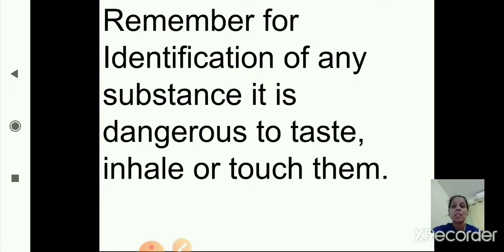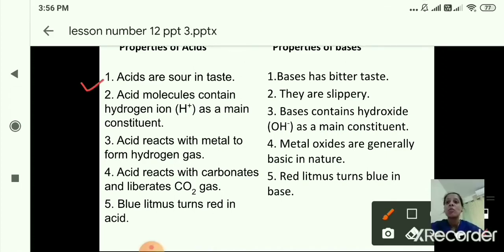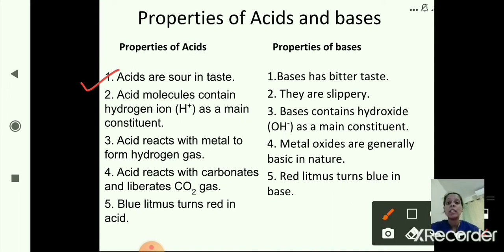In this lesson we have studied the properties and uses of acids and the properties and uses of bases. Now once again we will see the difference between the properties of acids and bases. We will revise all the properties of acids and bases. The first property of acid is that acids are sour in taste.